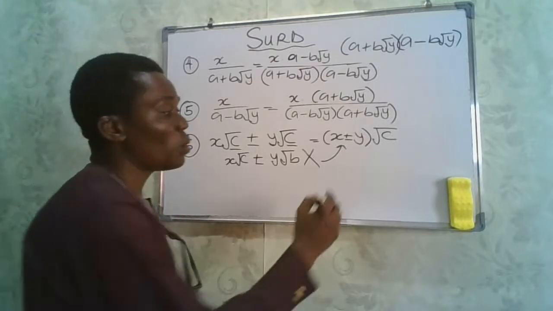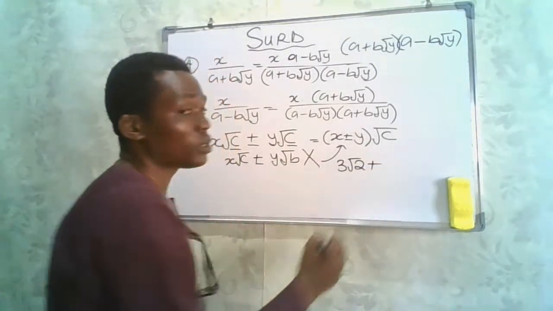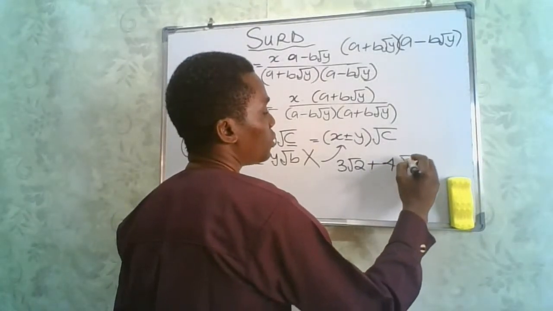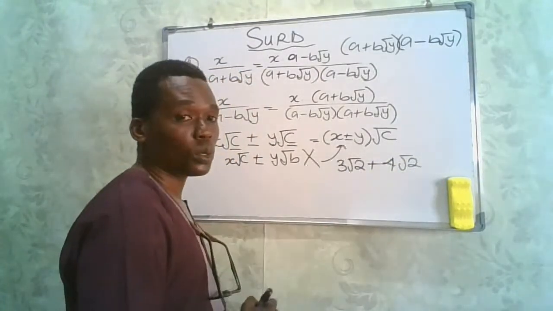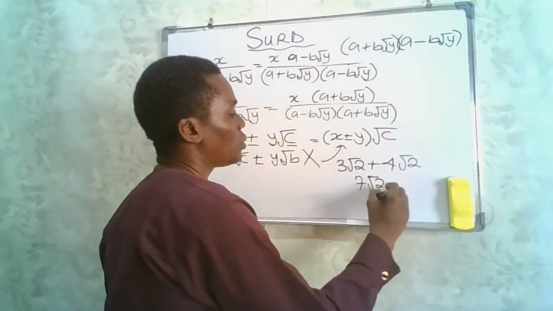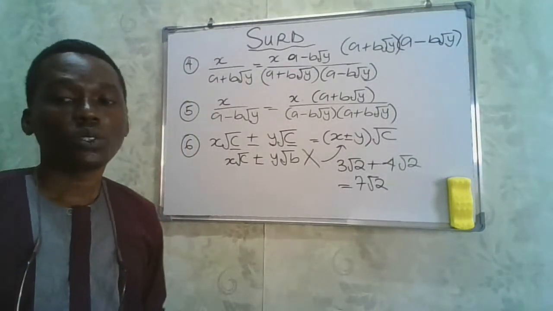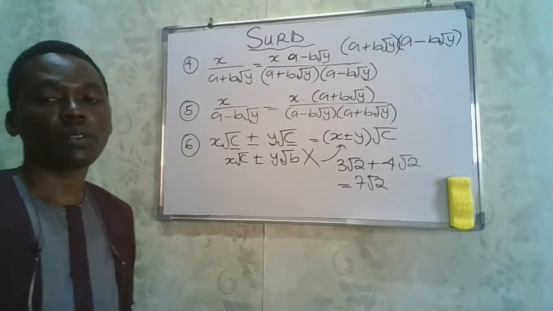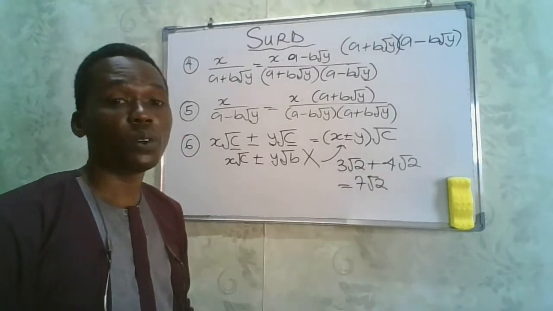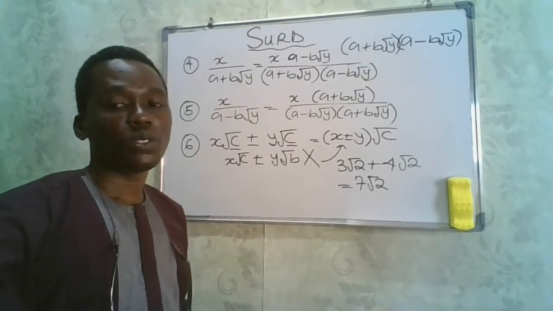Take note of that. So when we have a question like 3 root 2 plus 4 root 2, we can easily add these two, and that will give us 7 root 2. Pay attention, that is very important. 3 plus 4 will give us 7. Take note of that.